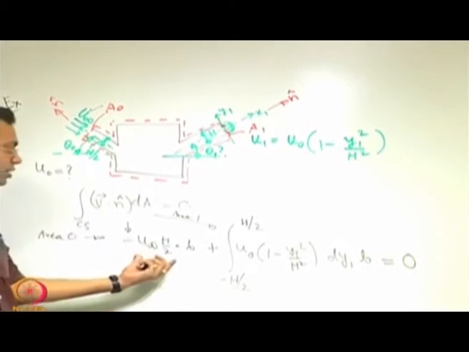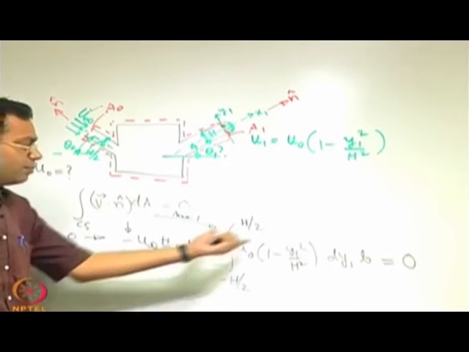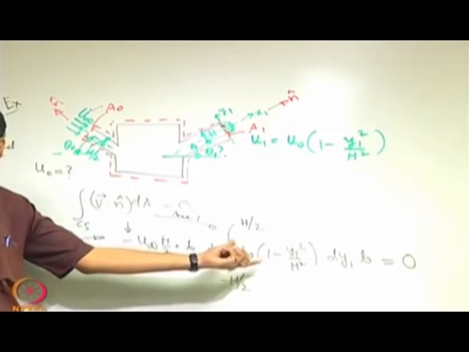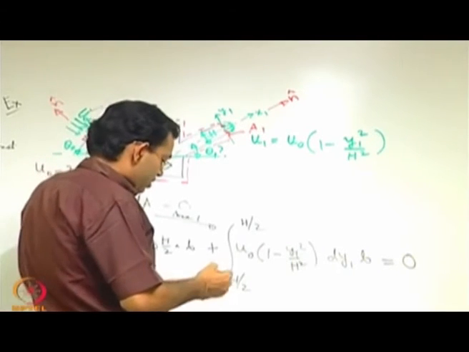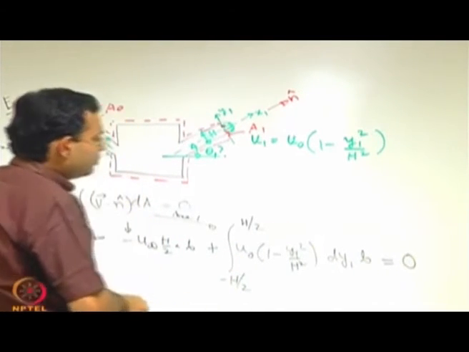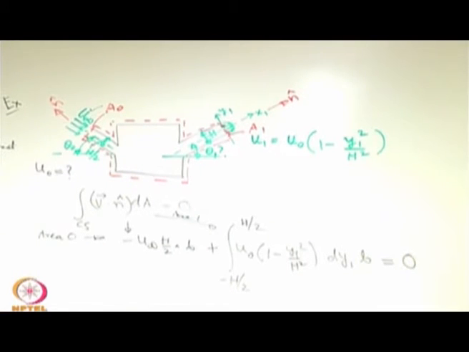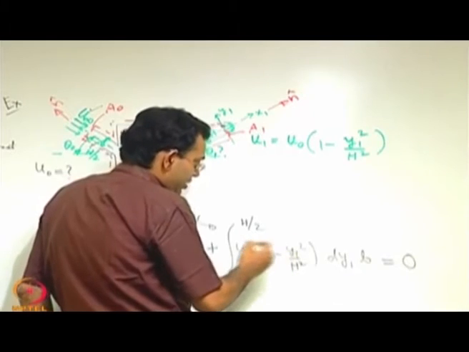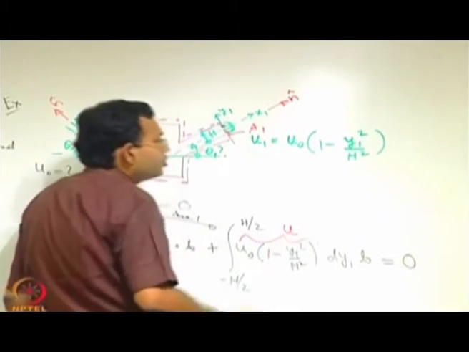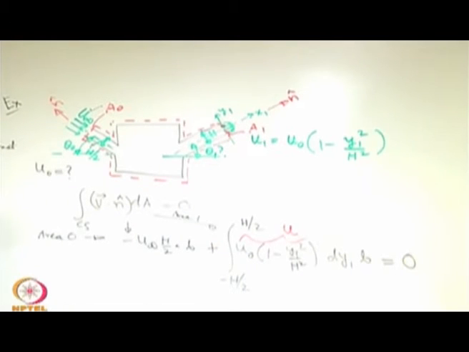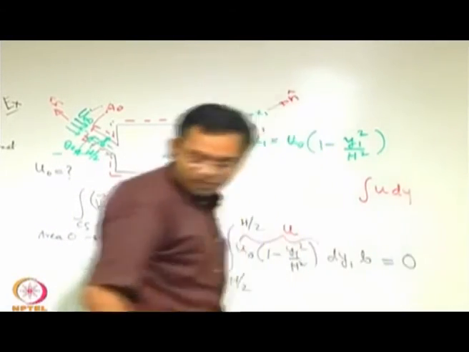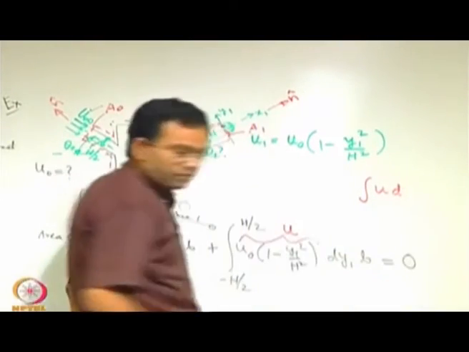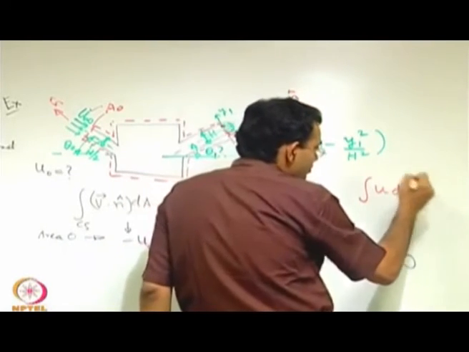Clearly from the minus sign of the first term you can make out that it is inflow, and the plus sign of the second term means that it is outflow. And it is possible to complete this integration in a very simple way. We are not going into that, just to save some time, but the important thing is that, see, this is the variation of u over the section. So, you can write it equivalently as integral of u dA in the fundamental form in a scalar form.